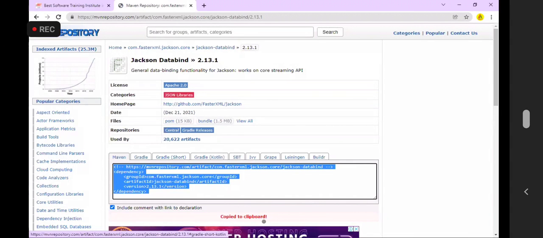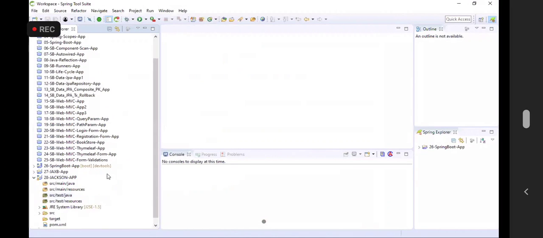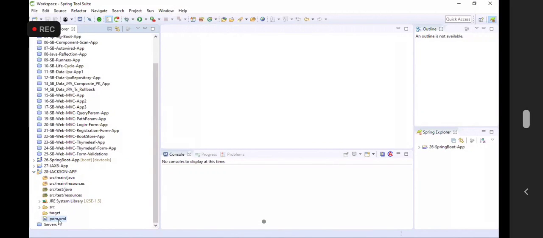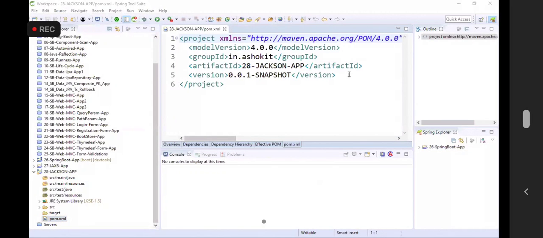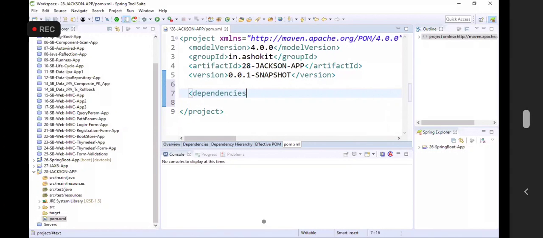Go to our IDE. Let us add this dependency in the pom.xml file of our project. Add one tag called dependencies.